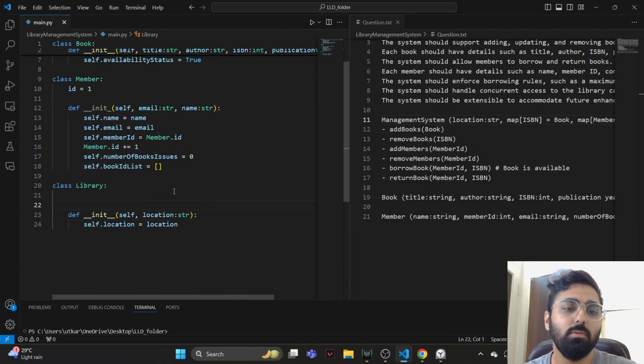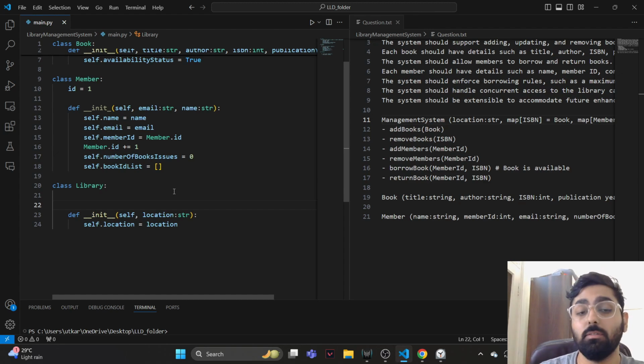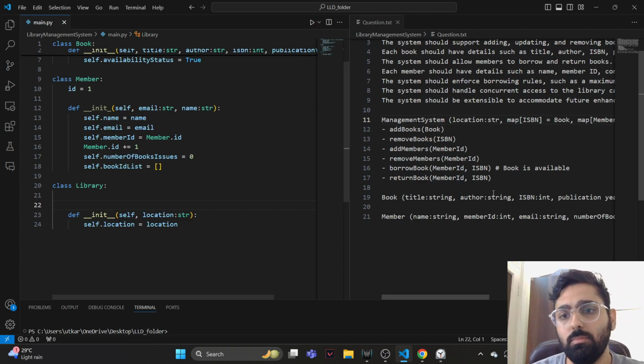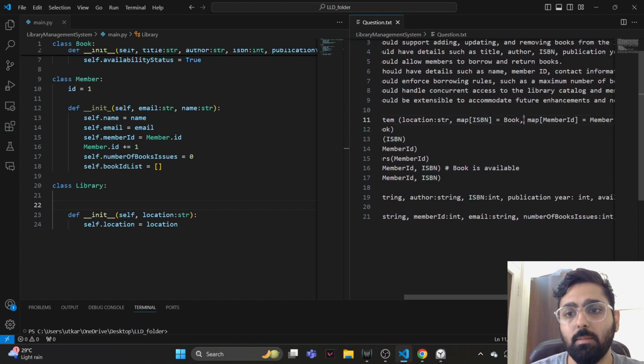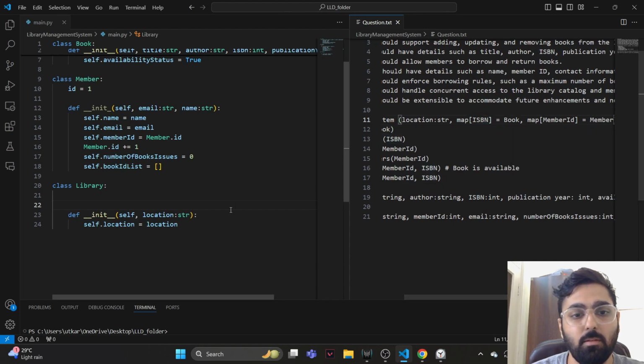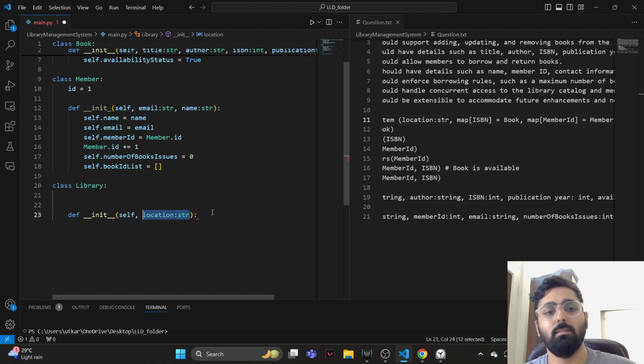So when someone issues a book, then we'll also have to keep track of whether that book is at that particular location or not, because we're just keeping track of all the books. Only if someone calls up and asks whether a book is available at this particular library would we have to search for the books at that location. So we were keeping ISBN to a book, but we would also need to keep which books are at which location, or it might complicate stuff. Let's just leave it out for now.